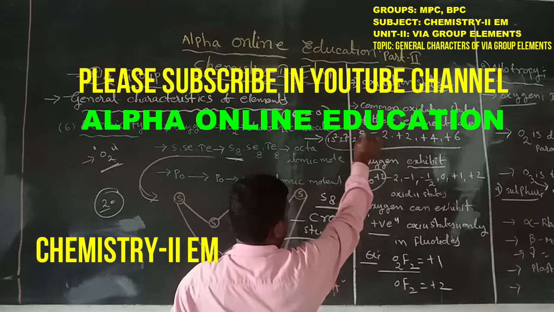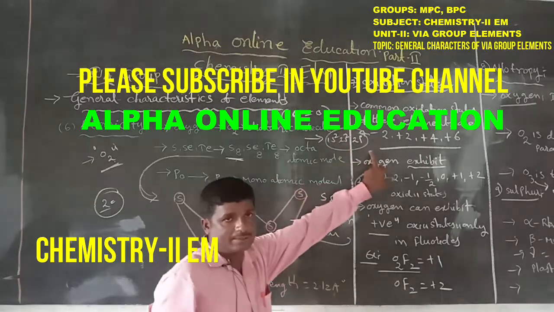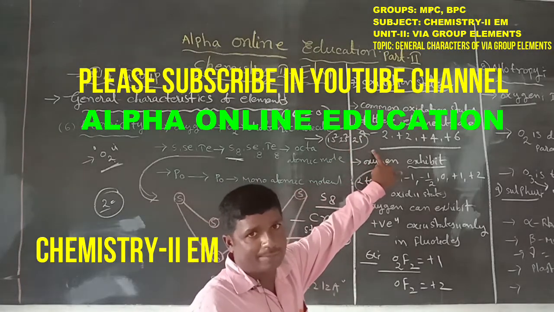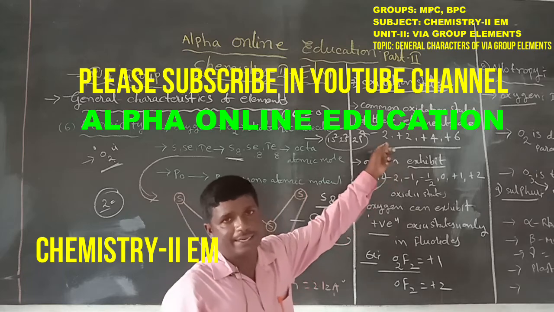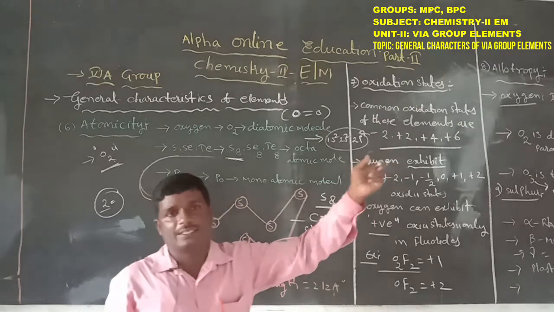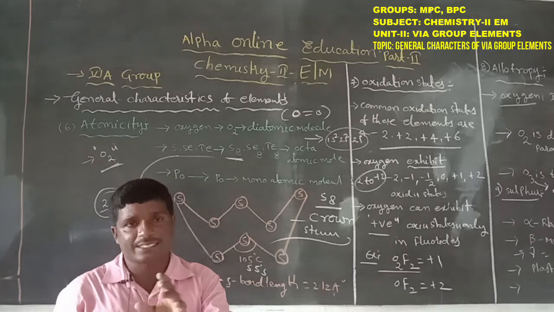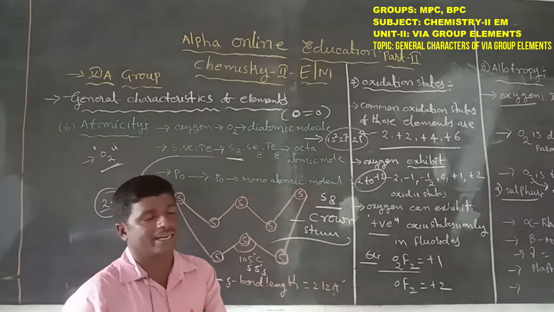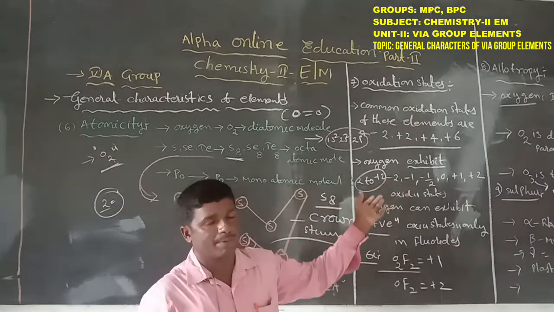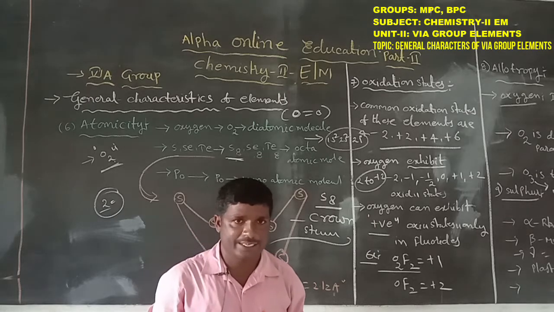Only s orbitals and p orbitals are present, and d orbitals are absent. So oxygen cannot exhibit +4 and +6 oxidation states.